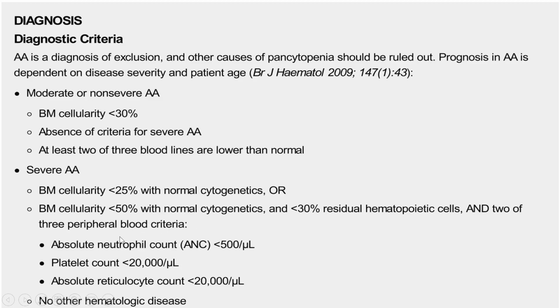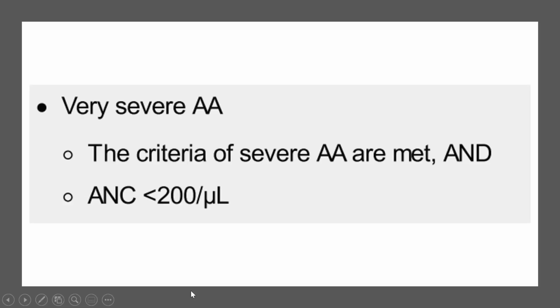peripheral blood criteria, such as absolute neutrophil count of less than 500 per microliter, platelet count less than 20,000 per microliter, and absolute reticulocyte count less than 20,000 per microliter, and no other hematologic disease. There is also another category known as very severe aplastic anemia, in which the criteria of severe aplastic anemia are met, and the only thing that varies is when the absolute neutrophil count is less than 200 per microliter.